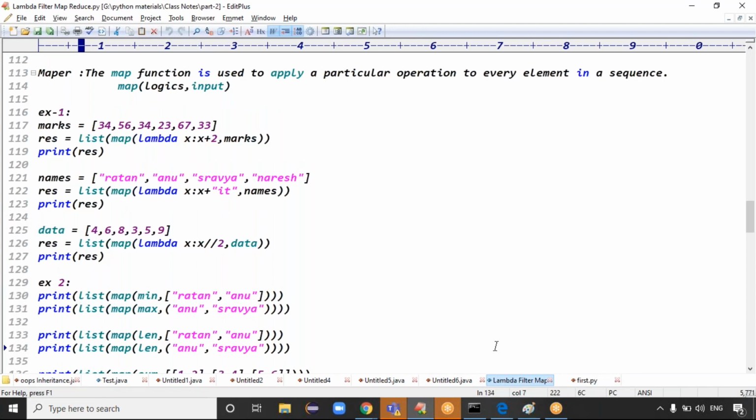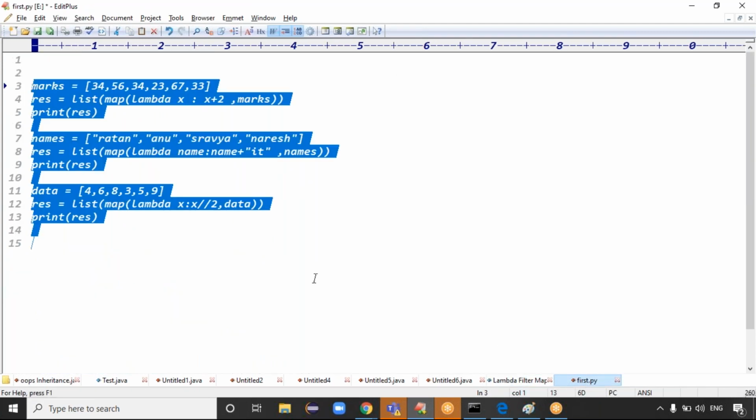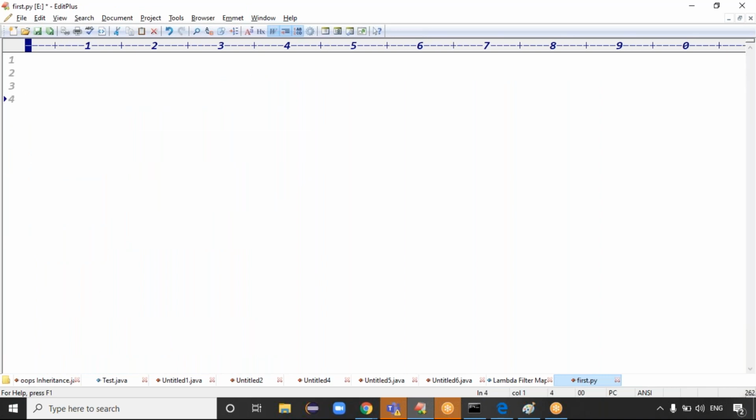And if you take example two, even for the mappers, I can apply functions also, guys. So map of column. The second argument is input, guys. I'm passing a list directly here: Ratan, Anu, and Shravya. What is my requirement here? For every element I want to get the minimum value. For every element, if you want to do an operation, that is the operation logic. Can I make it minimum here? Then minimum is applied.